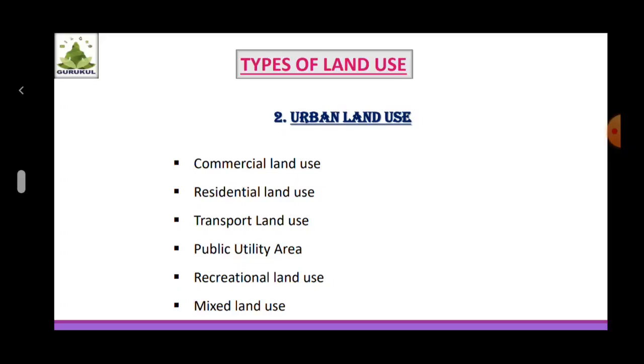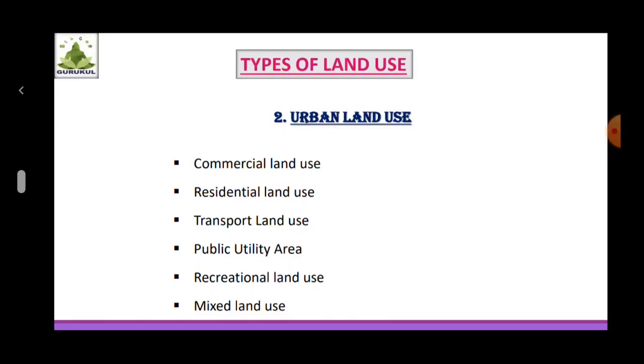These are included in the transport land use. Public utility area. For the various needs of the population, some services are provided by the local governing bodies, state government or central government. The area under these services comes under public utility area.